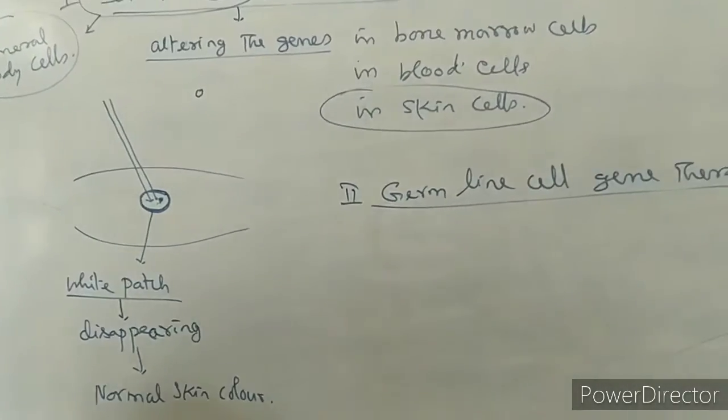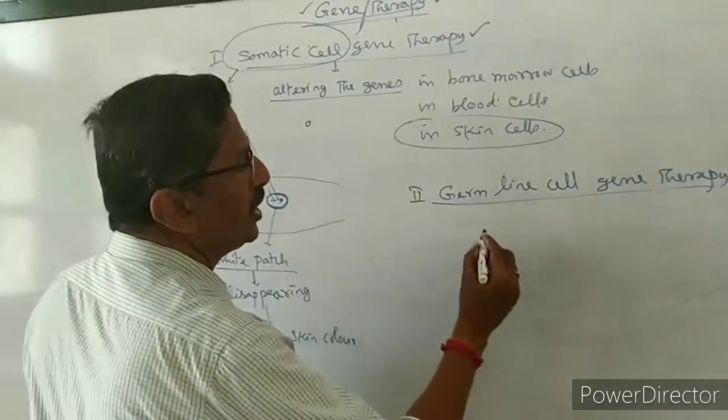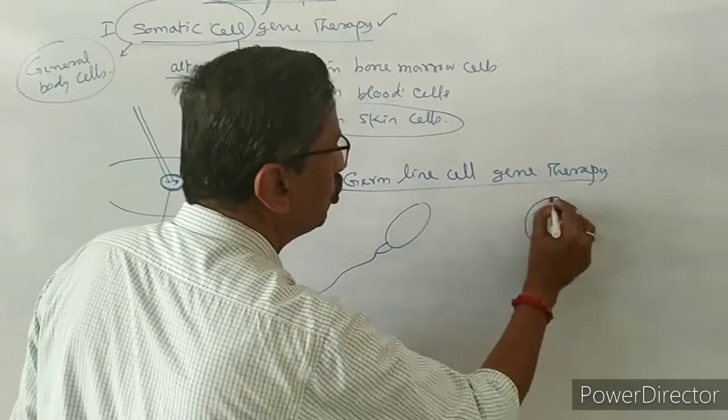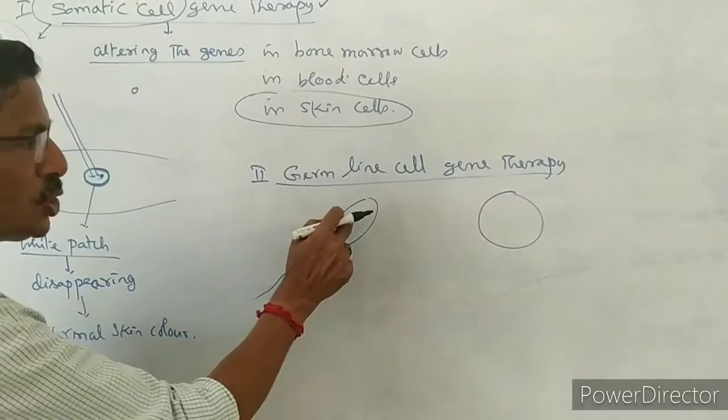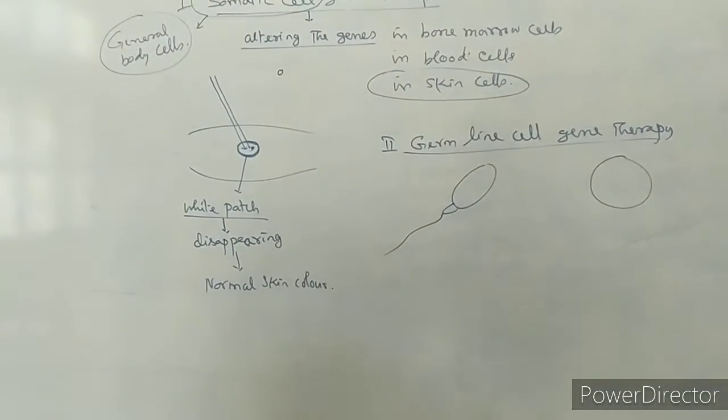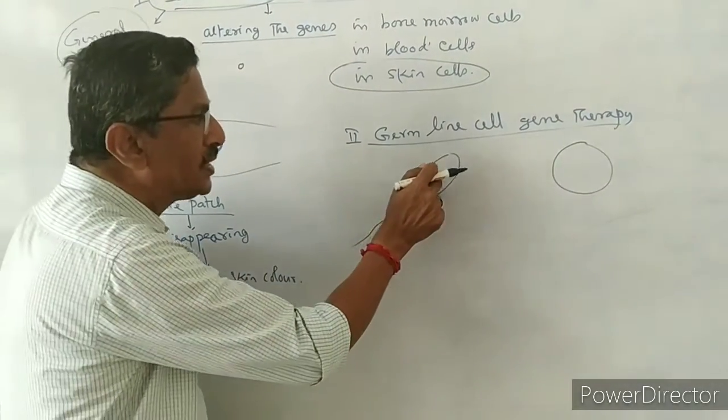Germ cells are nothing but reproductive cells, for example sperm for the male gamete and ovum for the female gamete. Each one has a nucleus, its own chromosomes and the genes. Now we have to alter the genes.